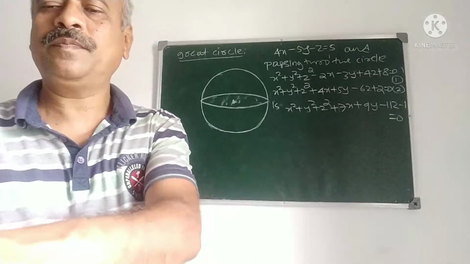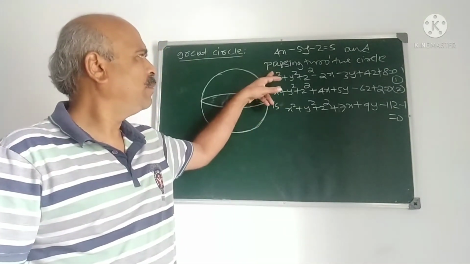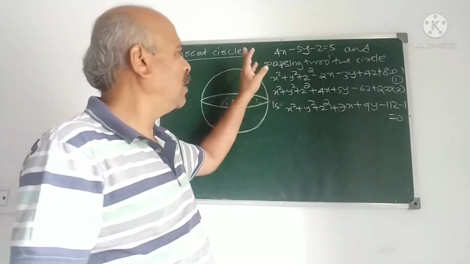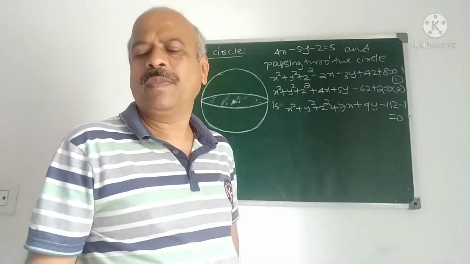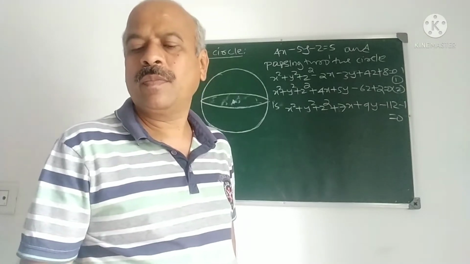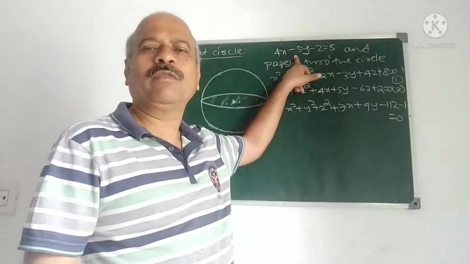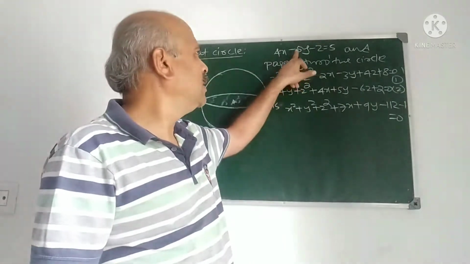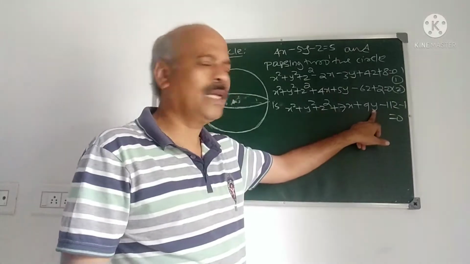What is the problem? Show that the equation of the sphere having its center on the plane and passing through this circle is this one. The answer is given here.